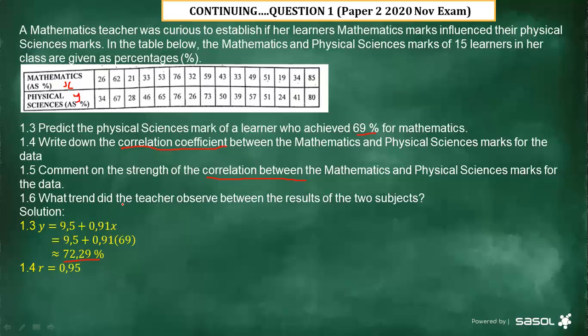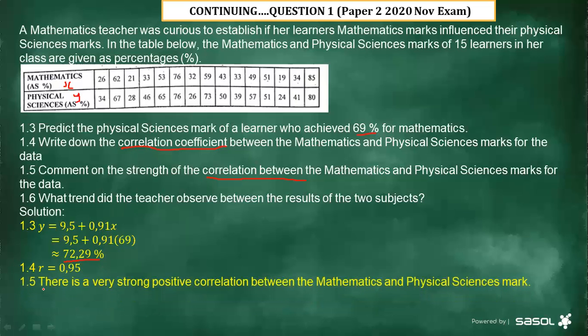You just have to study that table so that you can answer this question 1.5. They are saying there is a very strong positive correlation. Even if you just write strong positive, you are going to get full marks. This is what we want to see. If a learner comments on this one, we have to see very strong positive, then we are going to give you full marks.